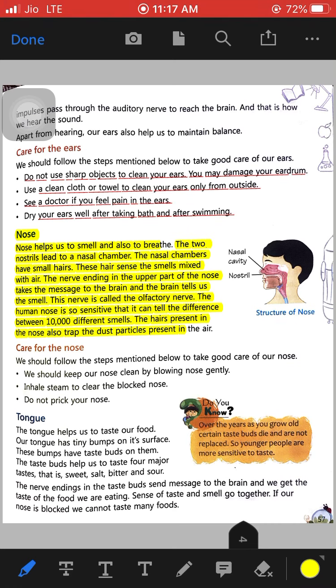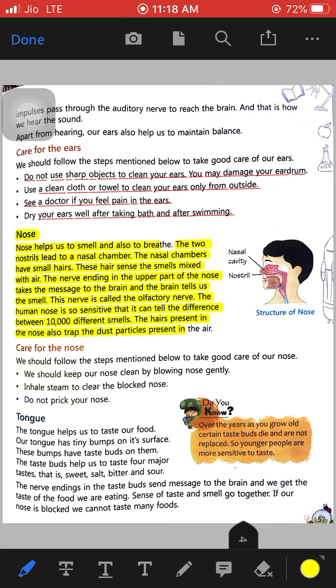These hairs smell the air mixed in it, and then the olfactory nerves detect the kind of smell that is sent to the brain with the help of these nerves, and the human nose is so sensitive that it can differentiate between 10,000 different kinds of smells.